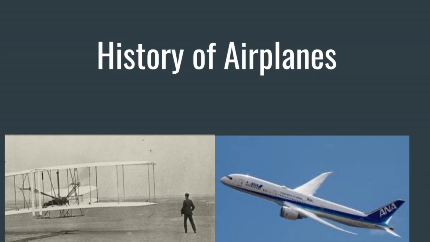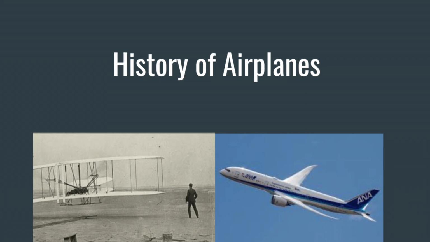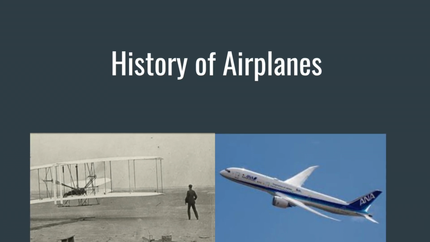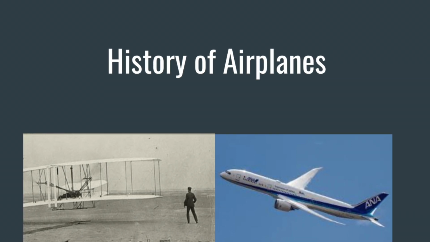Most airplanes today are made of aluminum, a strong yet lightweight metal. The Ford Trimotor, the first passenger plane, was made in 1928 and was made of aluminum. The modern Boeing 747 is an aluminum airplane as well. Other materials such as steel and titanium are sometimes used to build aircrafts.